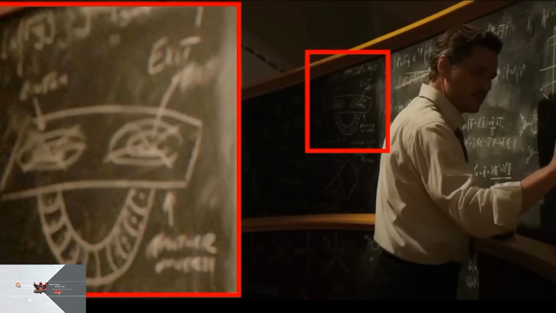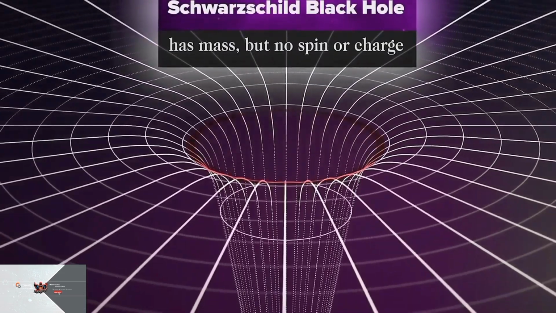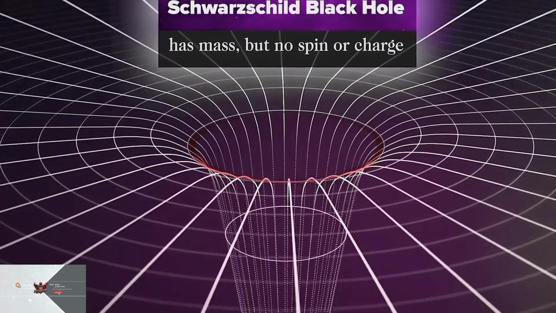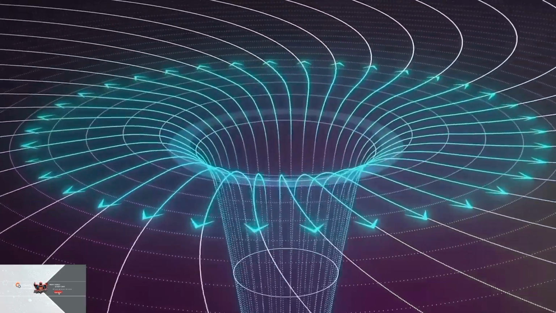Now we can clearly see that on one side it is written enter, on the other side it is written exit, and below this exit it is written another universe. This entire figure is based on the theory of wormhole, through which it can be imagined that one can go from one universe to another, but it is not that easy because some other things are also connected with it.